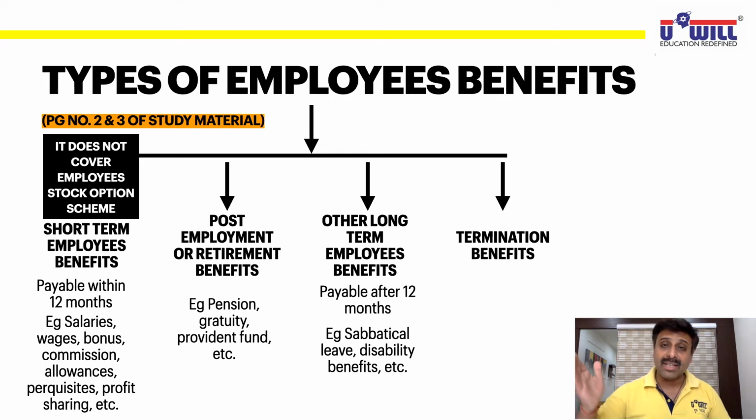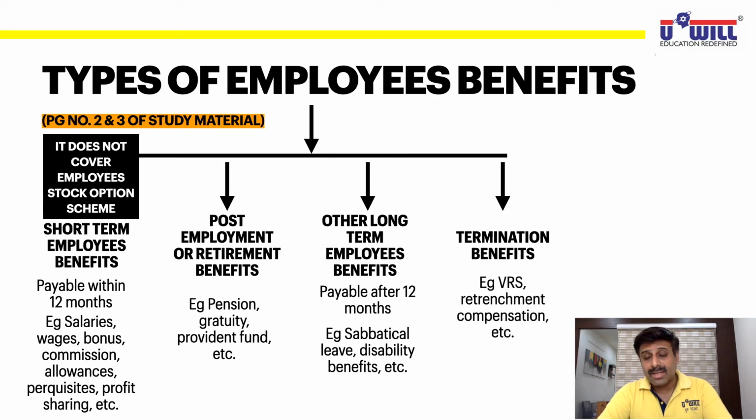Disability benefits are also long-term benefits. Disability means during the work, if you meet with an accident and you become disabled, then the company has to give you the salary, they have to take care of your financial security, family members, etc., because you have given a fairly long number of years to the company. So disability benefits will also come in long-term benefits. I hope everyone is clear with that.